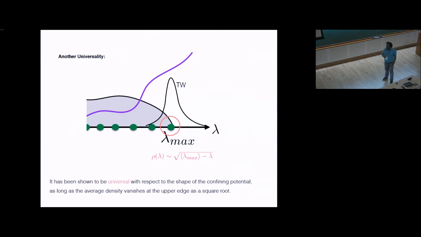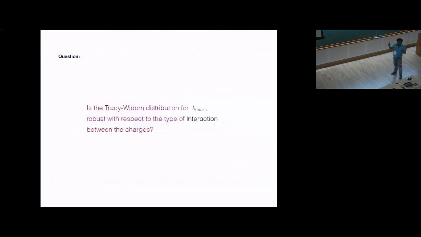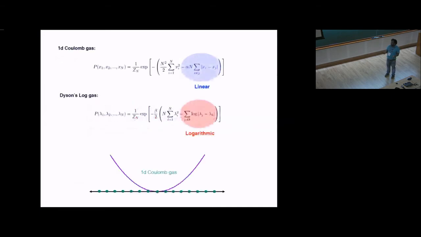So the question now is that instead of changing the confining potential, keep that as harmonic, but you change the interaction among the particles, which was logarithmic to start with. If you change it now, will the typical fluctuation of lambda max be described by the Tracy-Widom distribution? So what would be the natural choice for the interaction? See, the particles are anyway living in one dimension. So it's better that we consider the actual 1D Coulomb interaction, which is linear, non-logarithmic.